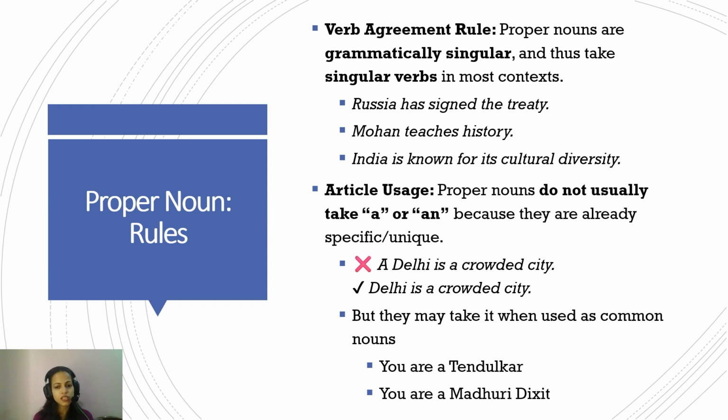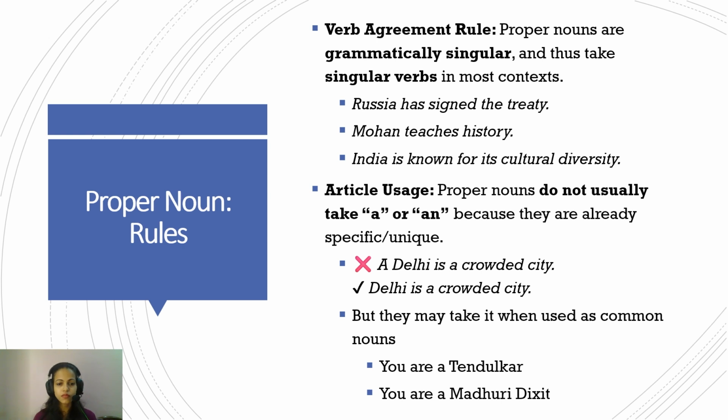Or "Mohan teaches history." Since Mohan is a unique name, there is one person, Mohan, who teaches history. So it will be followed by "teaches" and not "teach". Similarly, in the statement "India is known for its cultural diversity," it will never be "India are known for its cultural diversity," because India is a proper noun, which is always singular and hence followed by a singular verb.